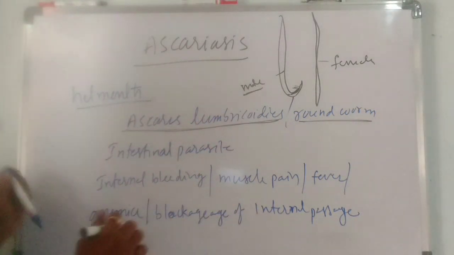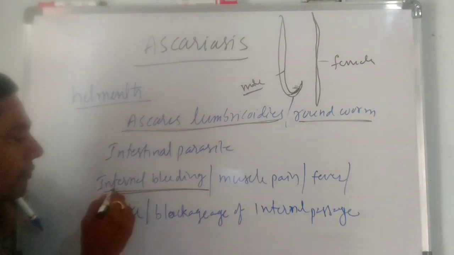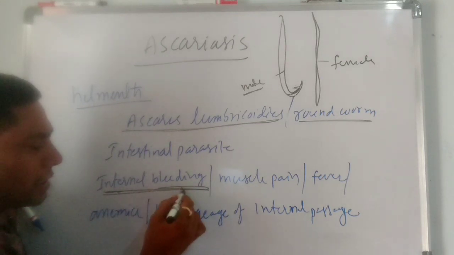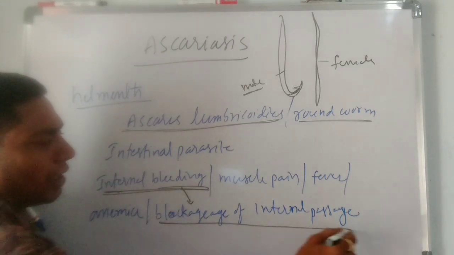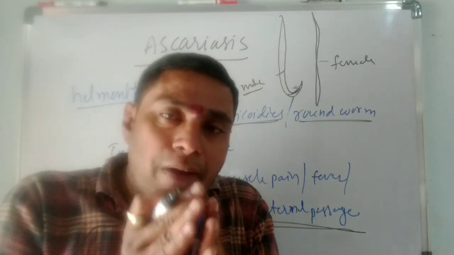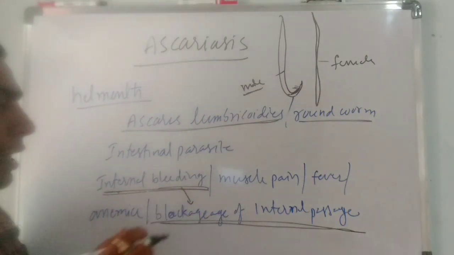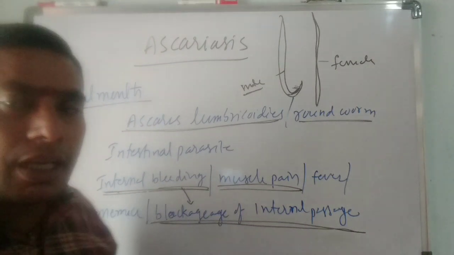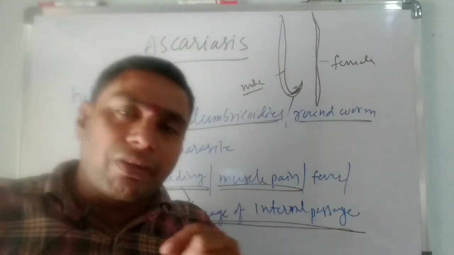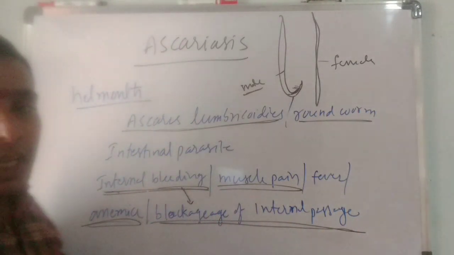The symptoms of ascariasis include internal bleeding. The bleeding occurs internally and can block the internal passages. Severe muscle pain occurs in ascariasis, and also fever. Muscle pain, fever, and anemia.